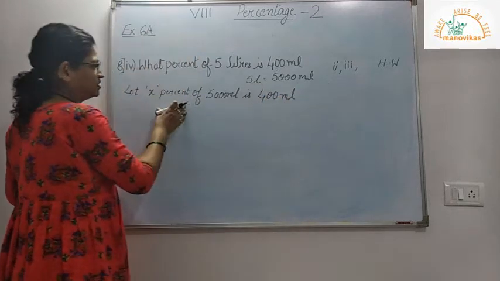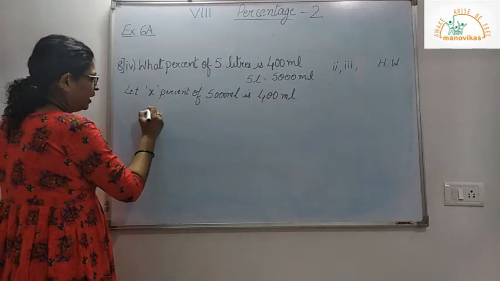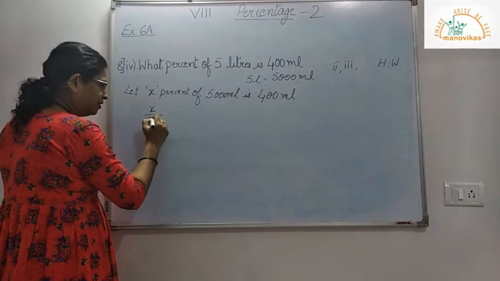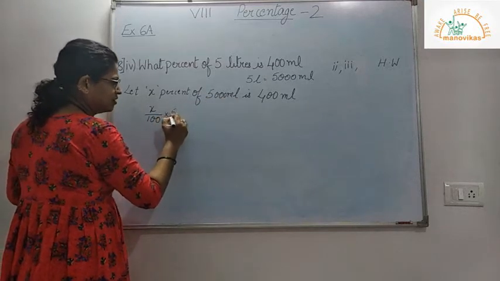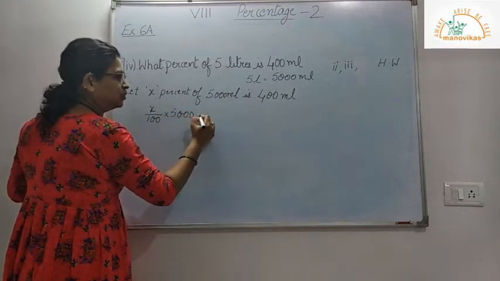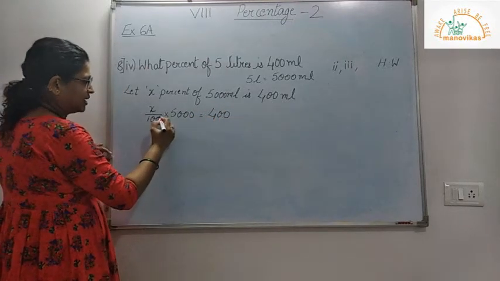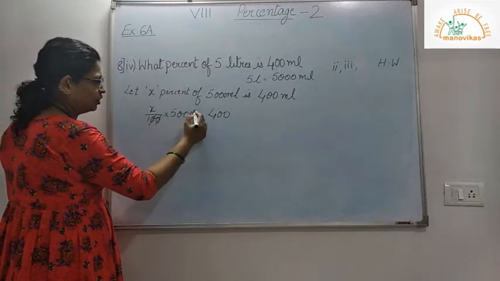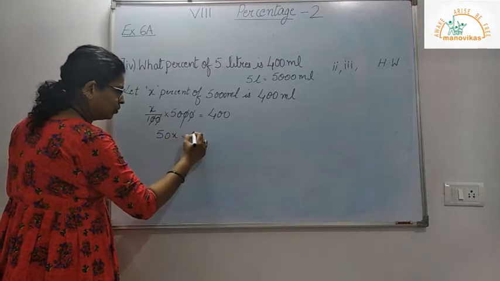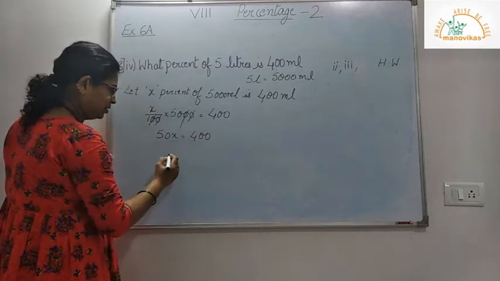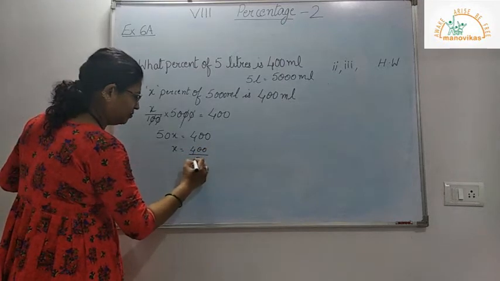Now we don't know the percent, so I have taken it as x. So now my x percent is what? It is x upon 100 of 5000 milliliters, that is equal to 400 milliliters. So now whatever I can cancel, I will cancel here, 1, 2, here 1, 2. So I get 50x is equal to 400. So x is equal to 400 divided by 50.